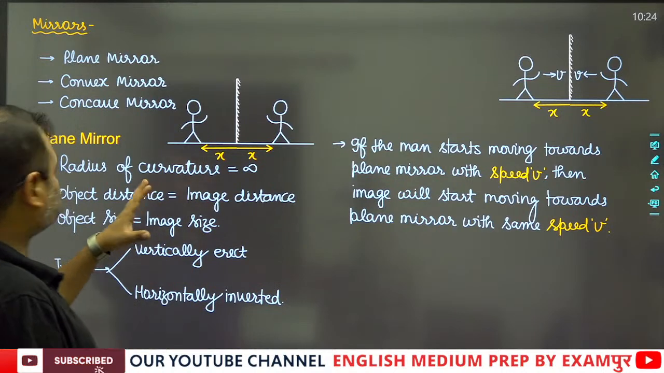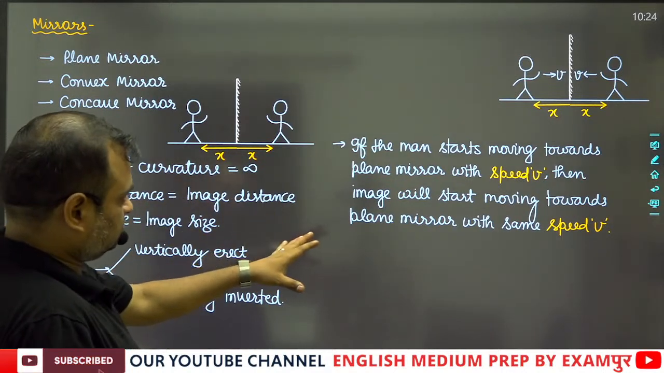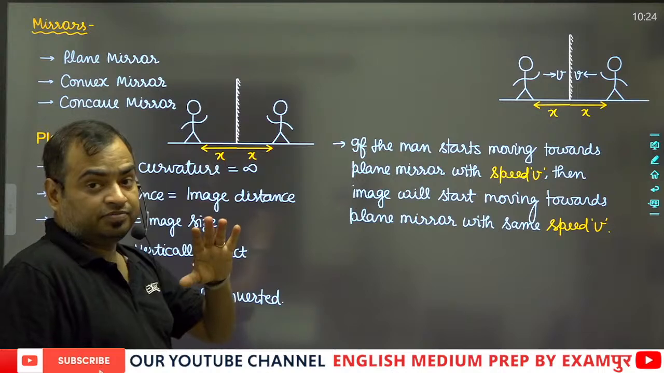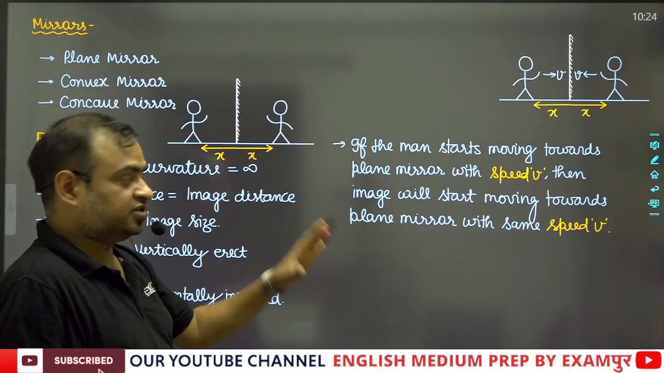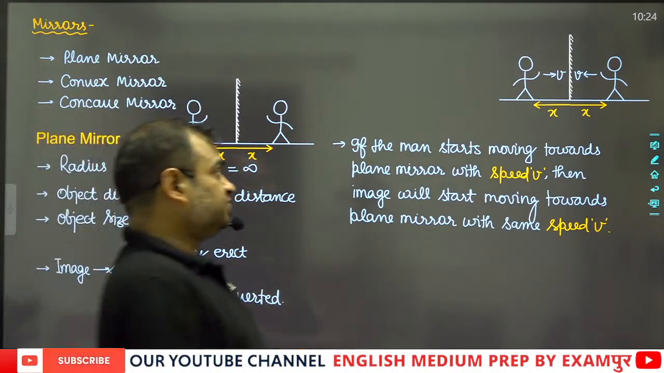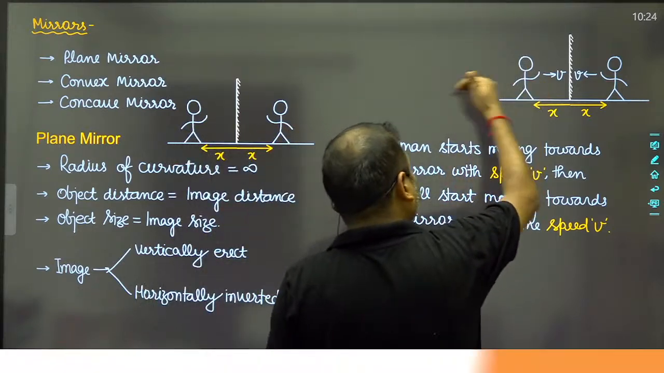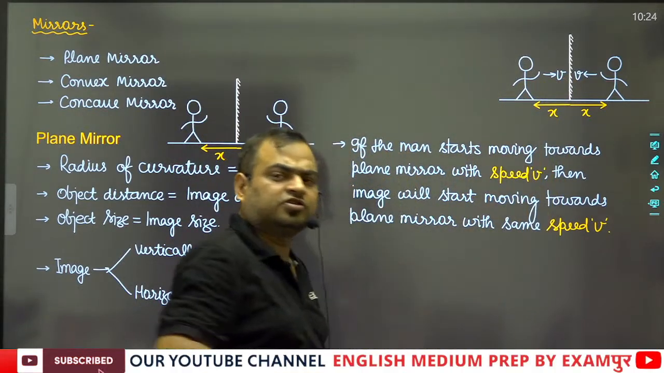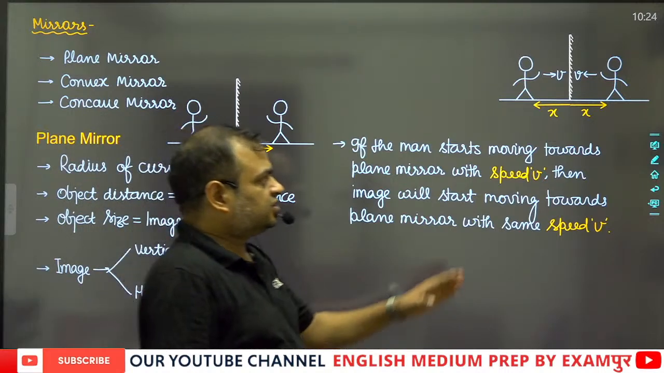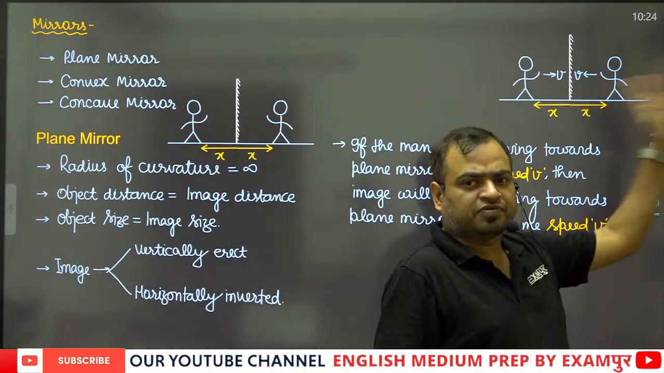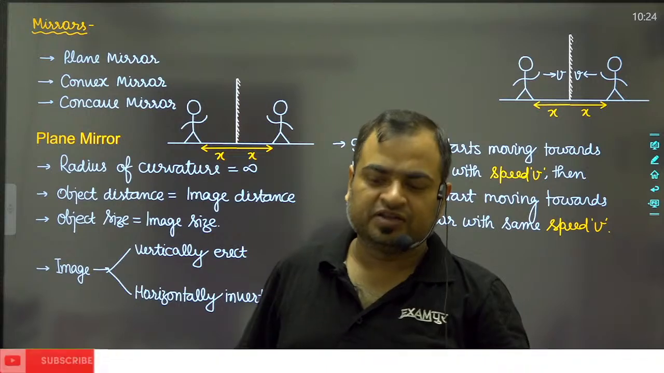This one is a very important line, because it has already been asked in many examinations. And suppose that if this man starts moving away from the mirror with the velocity v, or the speed v, then obviously his image will also start moving away from the mirror with the same speed.